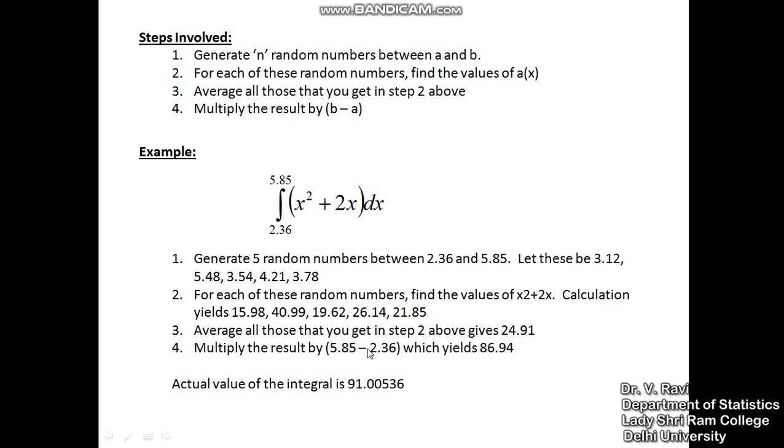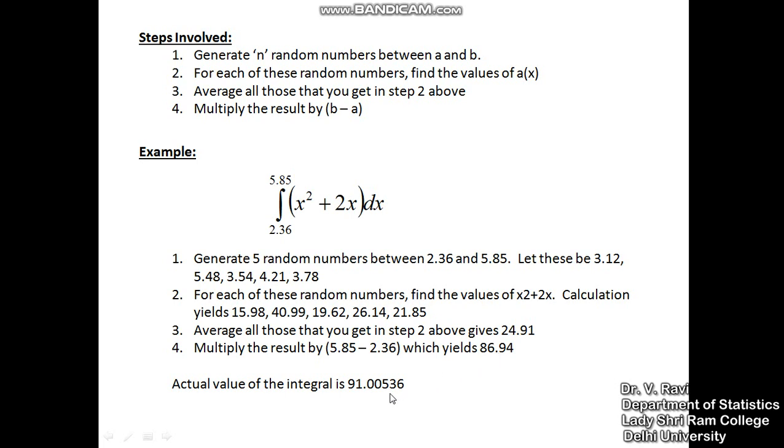Average all the values that you get in step 2. So I am averaging all these values. The average of these 5 values comes out to be 24.98. Multiply the result by this, 5.85, b minus a, times this, which yields the result to be 86.94. If you actually integrate this function, the actual value of the integral is 91.